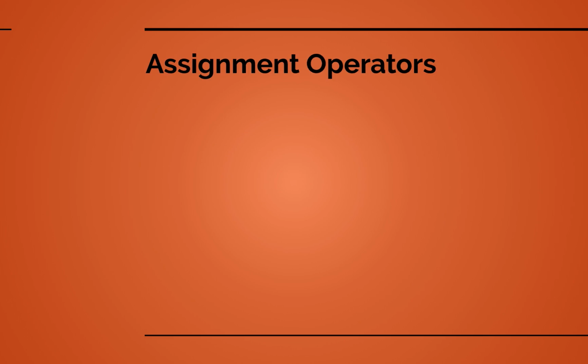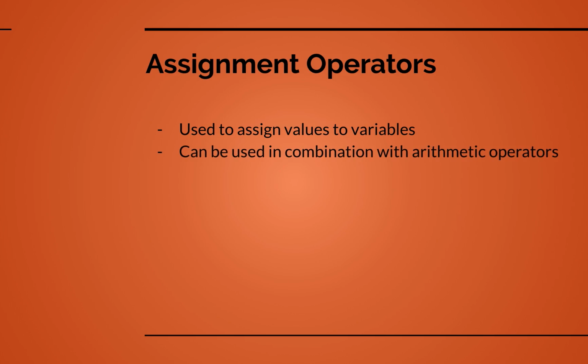Next up, assignment operators. Assignment operators are used to assign values to variables. In fact, we've been using this repeatedly, maybe without even realizing it. These can also be used in combination with the arithmetic operators. First of all, we have our equals sign. We've seen that in use many times. It takes a variable on the left and assigns a value on the right. But there are also these combinations, so any of the arithmetic operators can be combined with this assignment operator. Don't worry, I will explain exactly what the difference is between this and the arithmetic operators when we get to the code section.